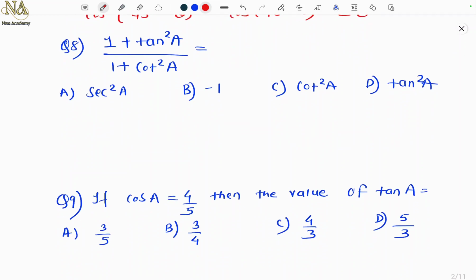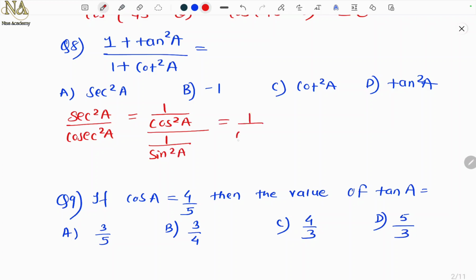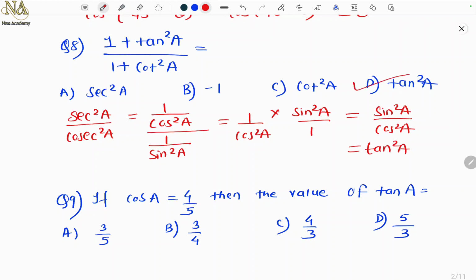1 plus tan square upon 1 plus cot square. So what is 1 plus tan square? Sec square A. And what is 1 plus cot square? Cosec square A. So 1 upon sec square is 1 upon cos square A, and cosec is 1 upon sine square. So this is 1 upon cos square into sine square A upon 1, right? So sine square A upon cos square A, which is what? Sine by cos. Yes, exactly. Tan theta, so tan square A. So the answer is option D, tan square A.